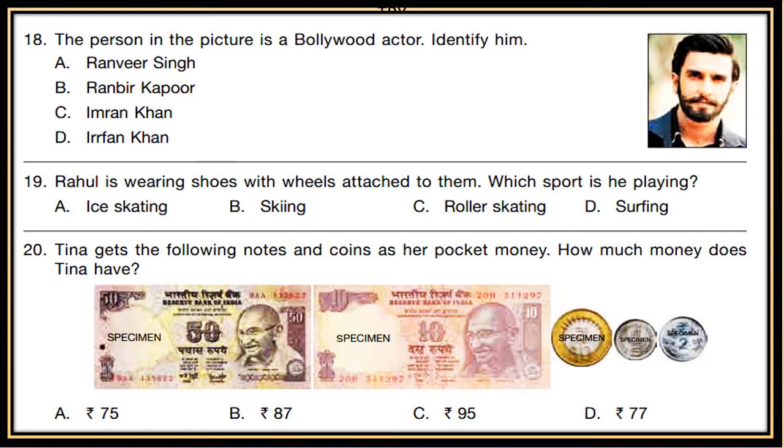19th. Rahul is wearing shoes with wheels attached to them. Which sport is he playing? A. Ice skating, B. Skiing, C. Roller skating, D. Surfing. 20. Tina gets the following notes and coins as her pocket money. How much money does Tina have? Now count the money shown in the picture and choose the correct option.